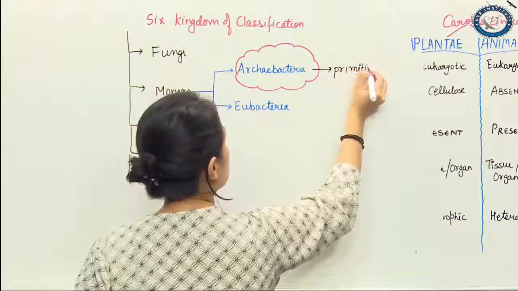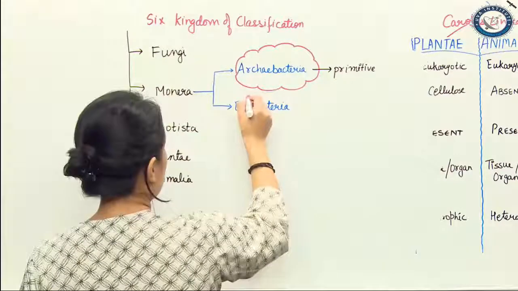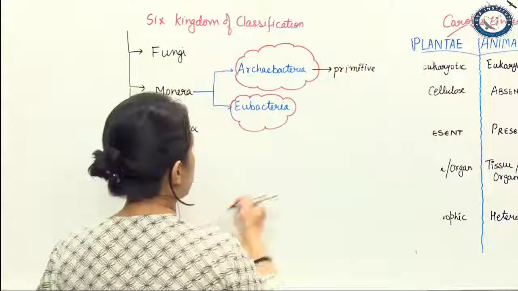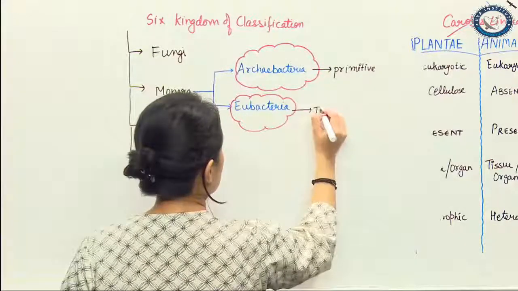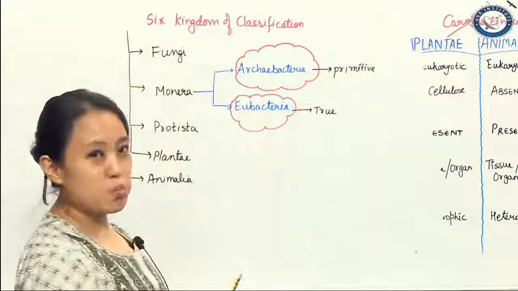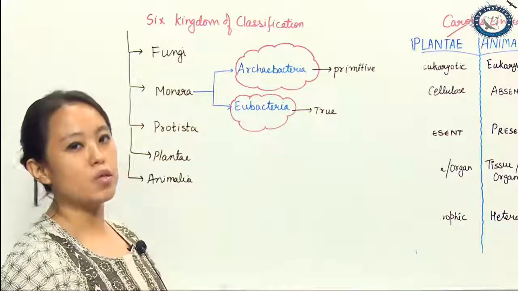Eubacteria, as the name suggests, are actually known as your true bacteria. How they distinguish between Archaebacteria and Eubacteria is on the basis of their cell wall, cell membrane organization.